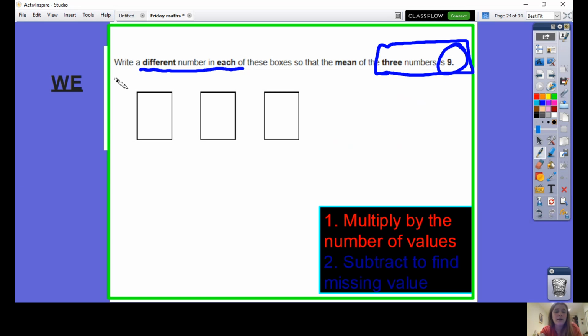In fact, this question is not quite like the other ones, so if you want some help, please just keep on watching the video and I'll show you how to do it. Otherwise, if you want to challenge yourself, have a go at doing this question first before I go through it. Think carefully about what the mean means.